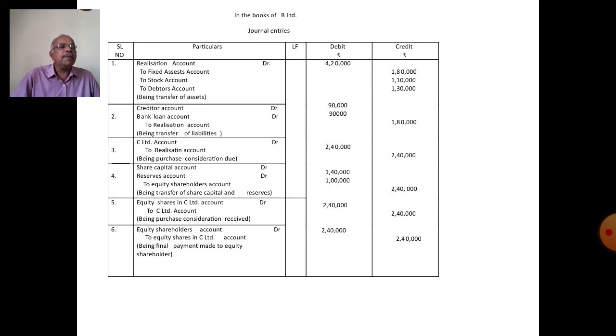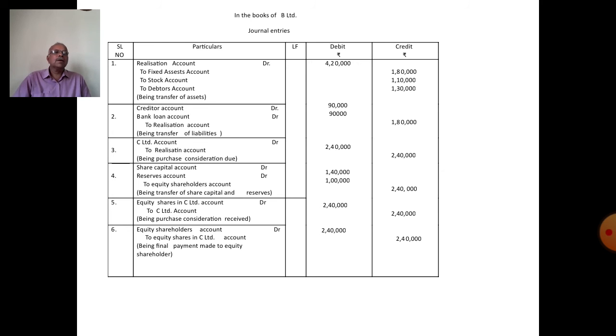Equity share capital account debit, reserve account debit to equity shareholders account. Equity share capital 1,40,000. Reserves 1 lakh to equity shareholders 2,40,000. Now close the equity shareholders account. Equity shareholders account debit to equity shares in C Limited account 2,40,000. Then close the C Limited company.